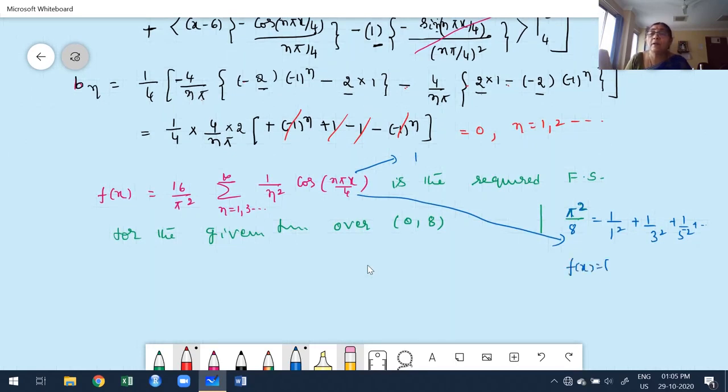f of x is 2 minus x in the range 0 less than or equal to x less than or equal to 4, and x minus 6 for 4 less than or equal to x less than or equal to 8, not 6 actually, this is 8. This is the function given in the problem. Now, 0 is included. Our overall interval is 0 comma 8. It's a closed interval because equality is there.